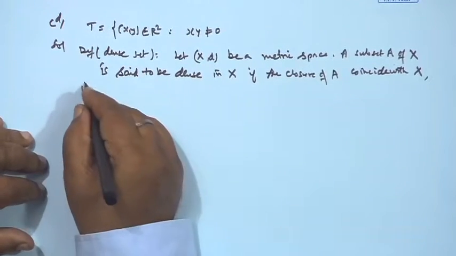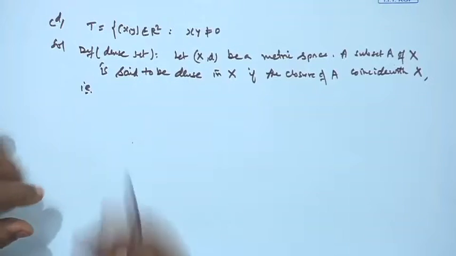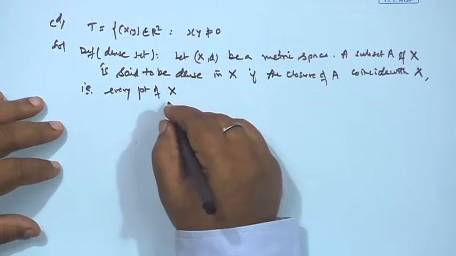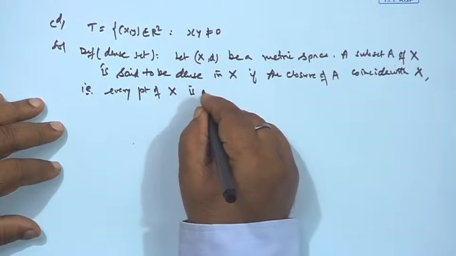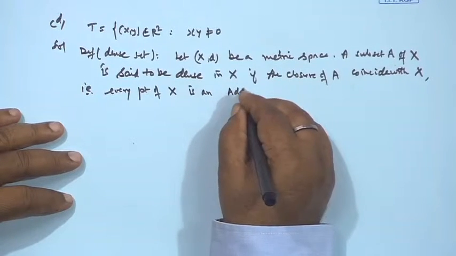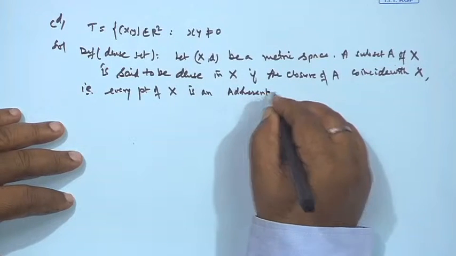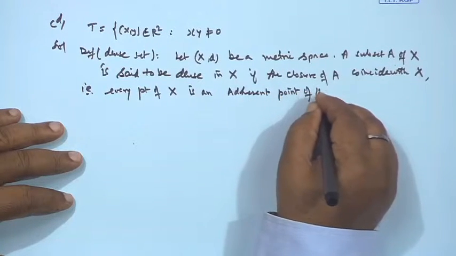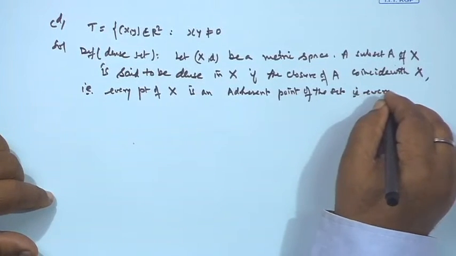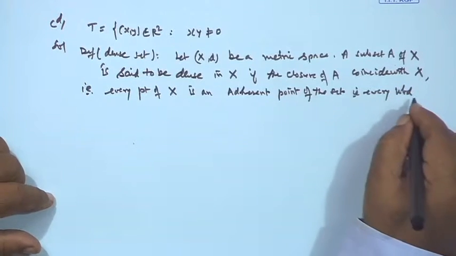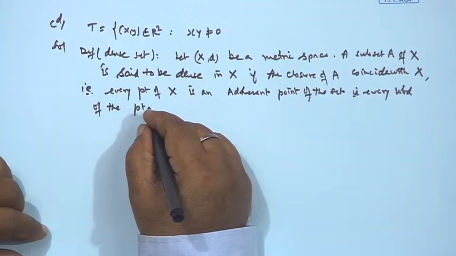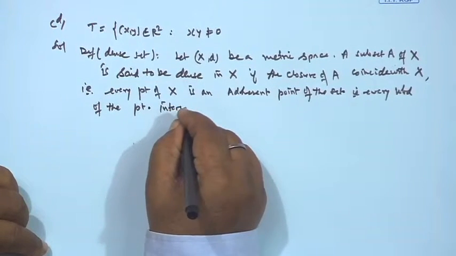The meaning of this is that every point of X is an adherent point of this set, that is, every neighborhood of the point intersects with A.